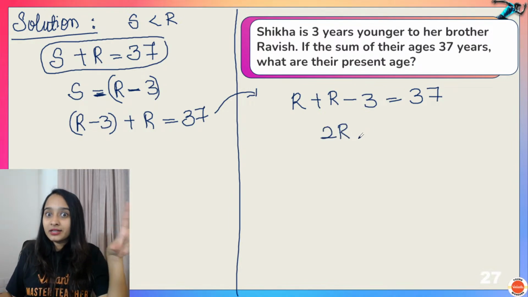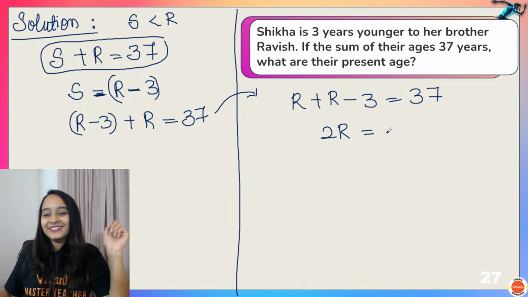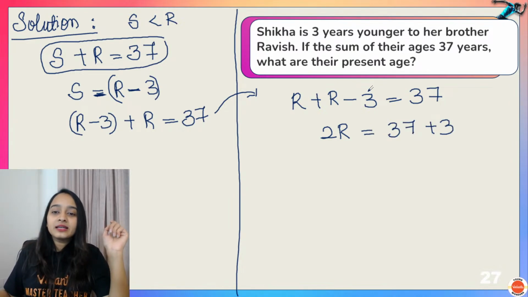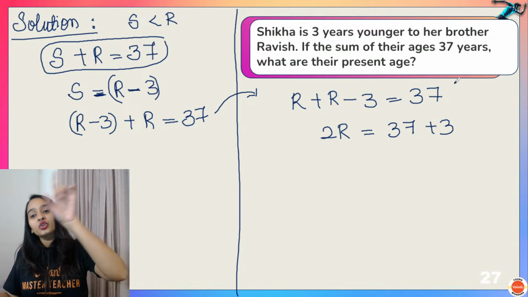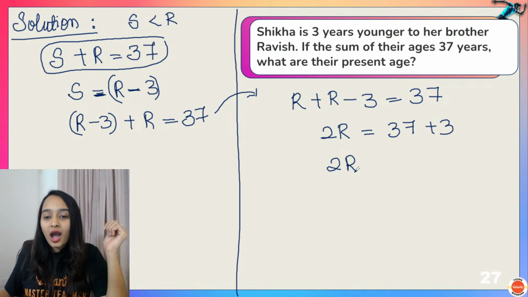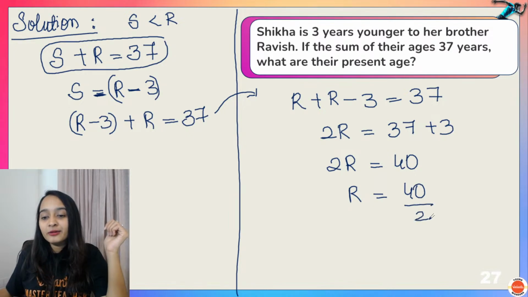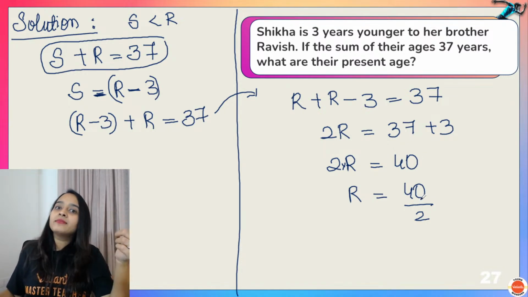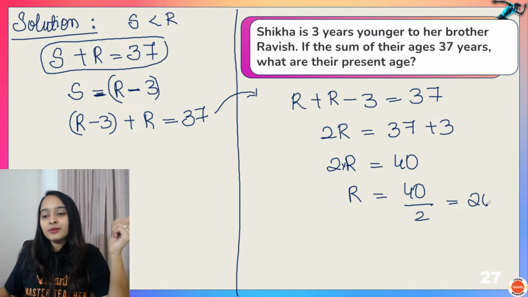We all heard about triple R, but this is 2R is equal to 37 plus 3. Because subtraction with 3, you take it to the other side will become addition. So your 2R is equal to 40. So what will be your R? 40 divided by 2. Because 2 is getting multiplied with R. So when you take it to the other side, it will become division. So it will become 20.